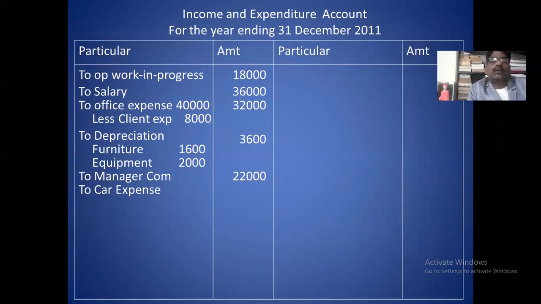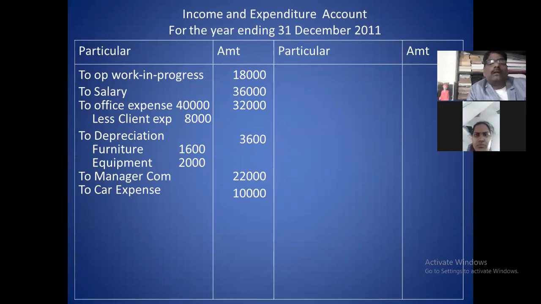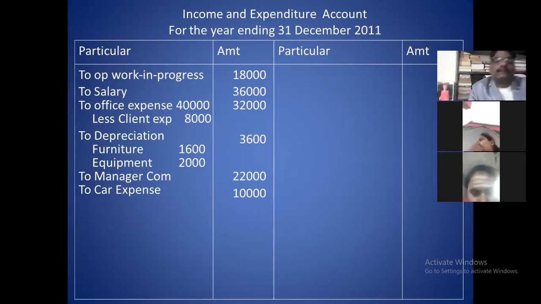Car expense of the two partners. First partner 5,000, second partner 5,000. I have not recorded separately. You remember it: first partner is 5,000, second partner is 5,000. Total car expense 10,000. I directly recorded. You split the amount and record it, if you want to record separately.